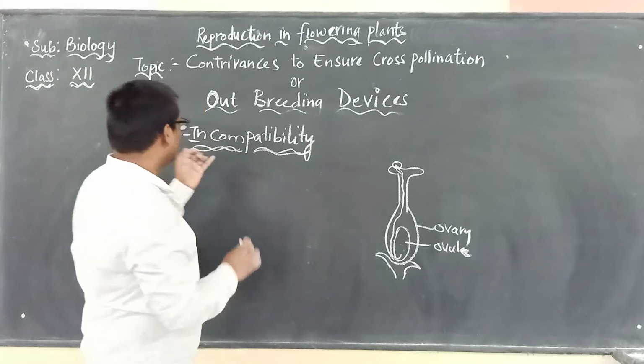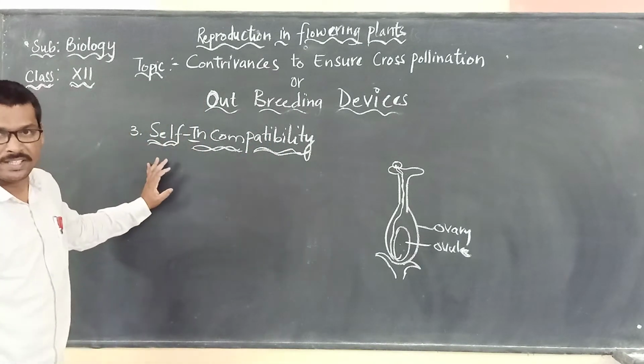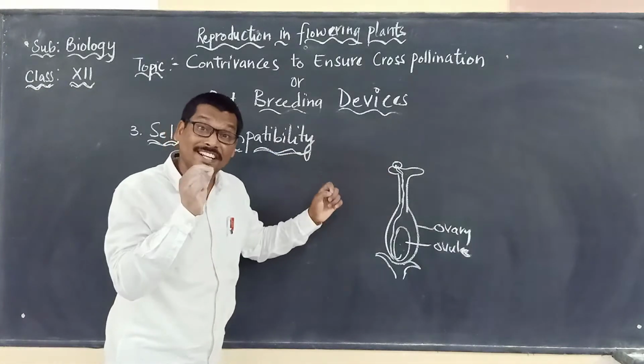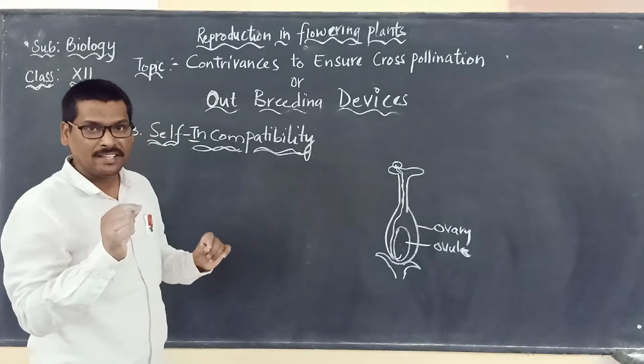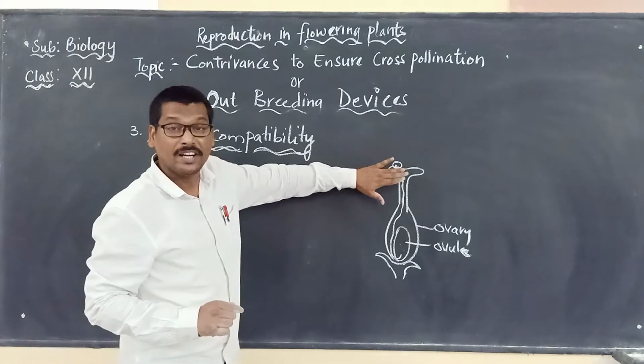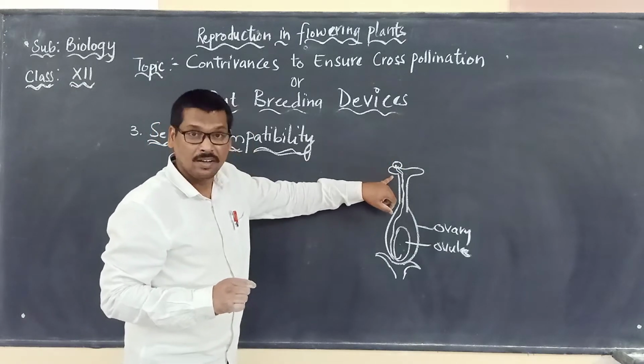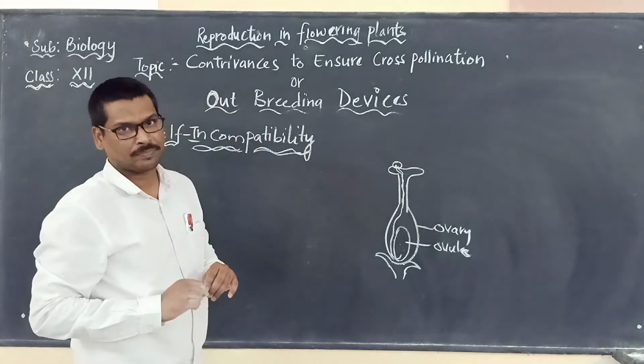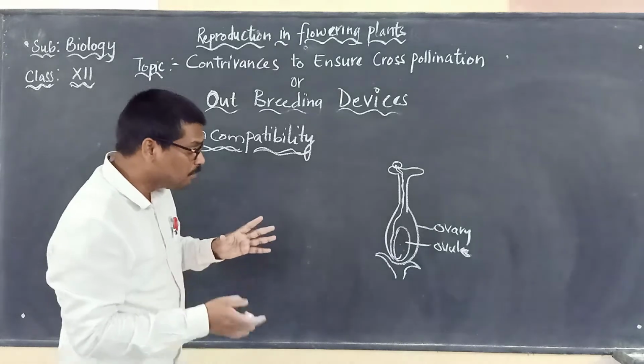But here we are talking about self-incompatibility. Self-incompatibility means the pollen grain fails to germinate when it falls on the same flower or on two flowers born on the same plant. What do you mean by that?